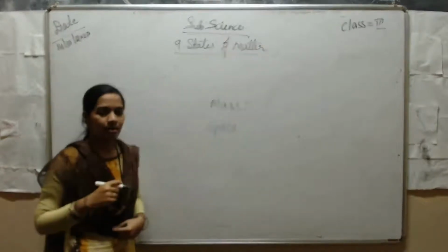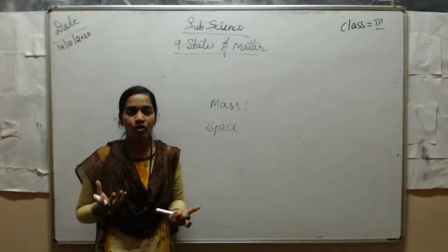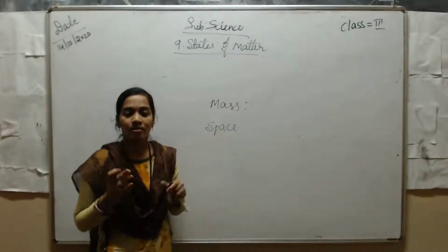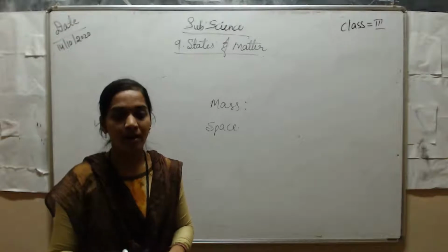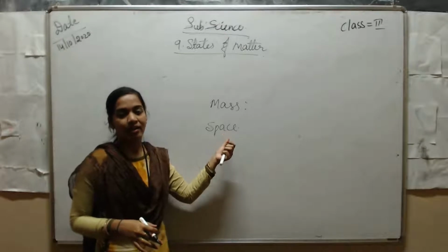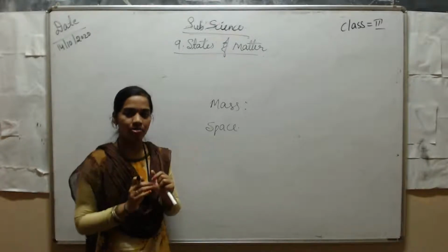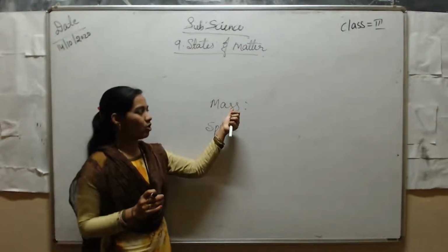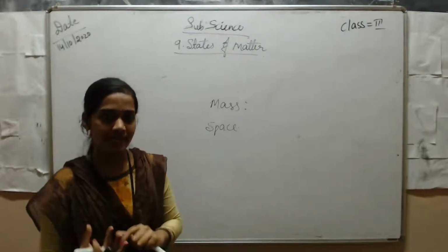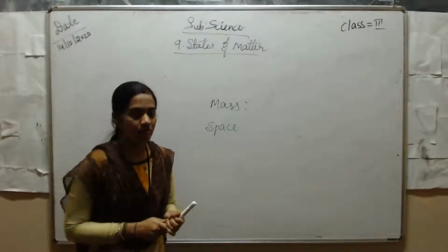Mass means it shows whether the thing is heavy or light. It shows the weight of any object. It is called mass. And space means the place which the object or substance occupies. It shows whether the object is big or small. The mass shows whether the thing is heavy or light, and space shows whether the object is big or small.